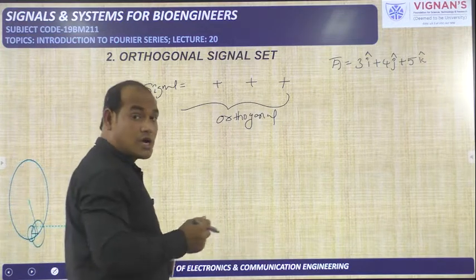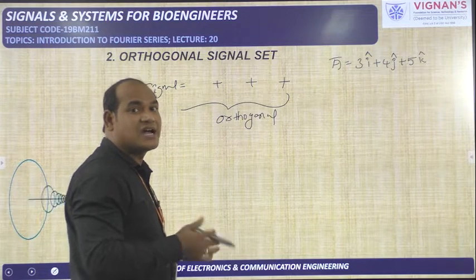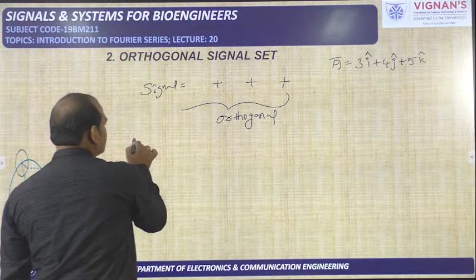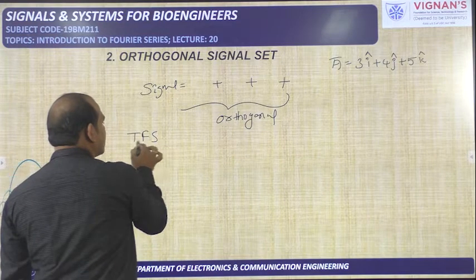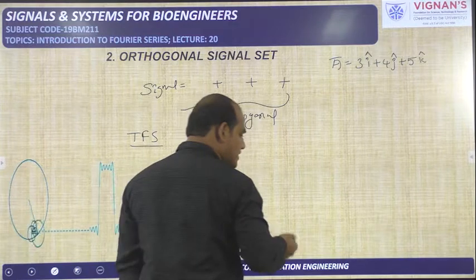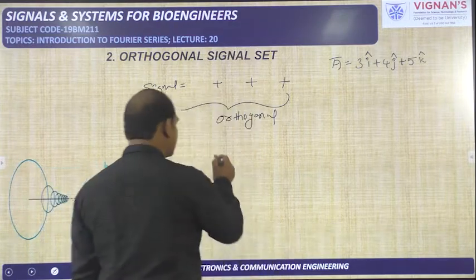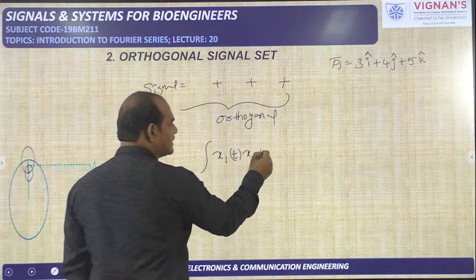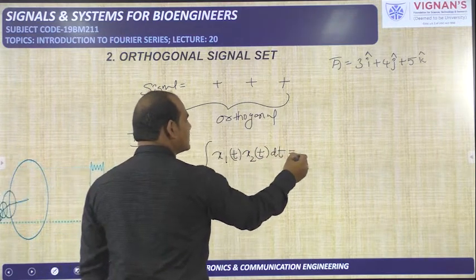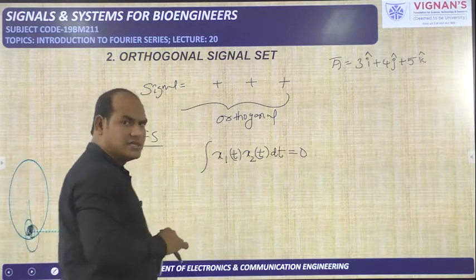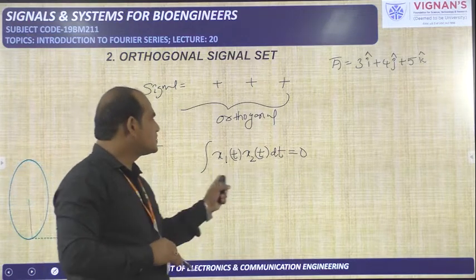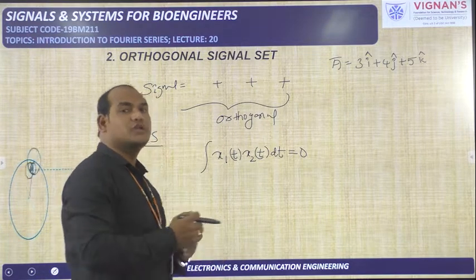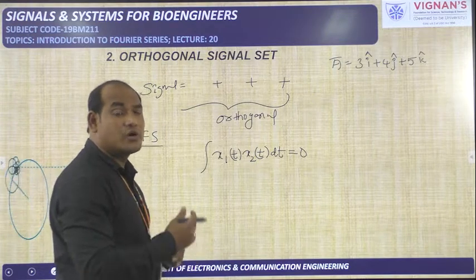Now, how to find the orthogonal complete set of orthogonal signals? For that purpose, we are going to see the trigonometric Fourier series. There is a condition to say two signals are orthogonal to each other: the integral of x1 of t into x2 of t dt is equal to 0. If this integral is equal to 0, then I can say these two signals are orthogonal to each other during the time duration over which you have done the integration.